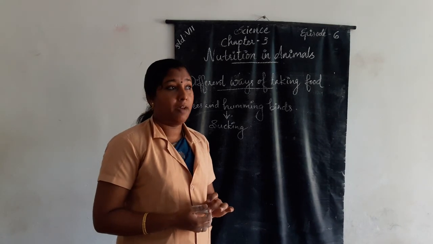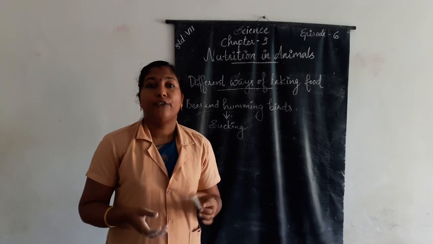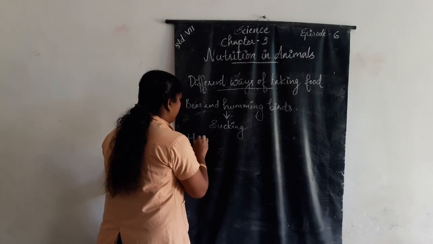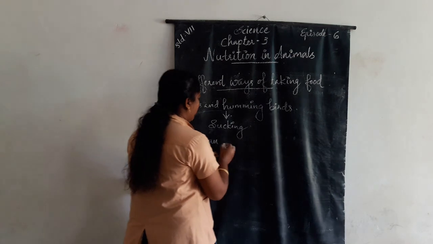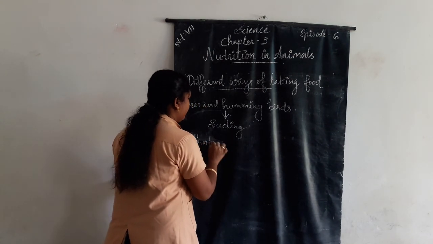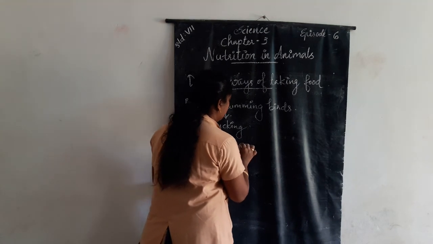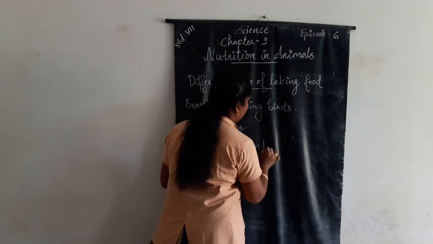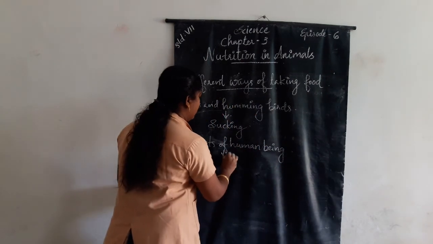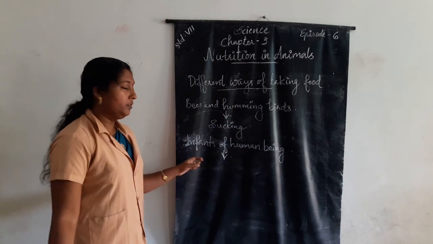For another example, we know that infants of human beings and many other animals feed on mother's milk. How do infants of human beings take food?